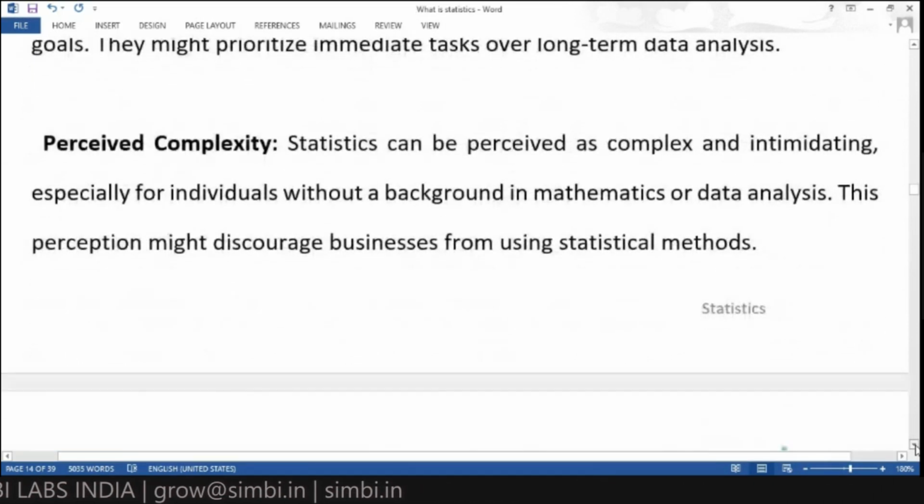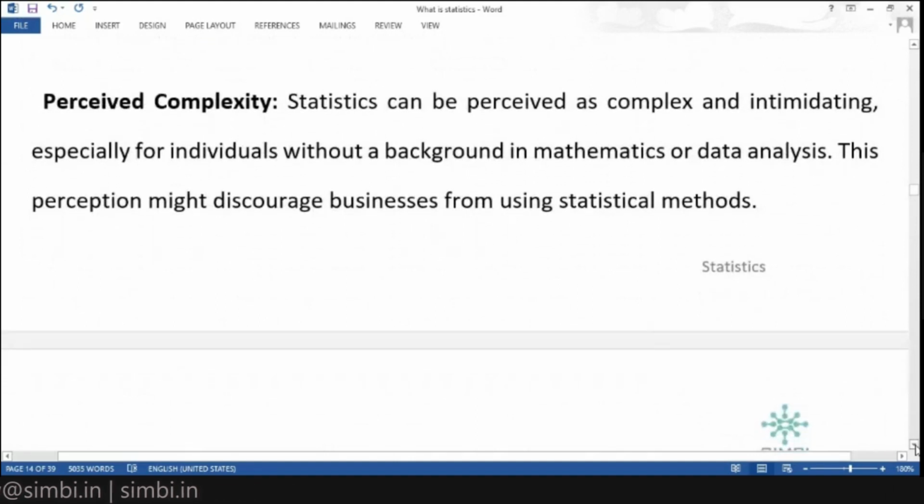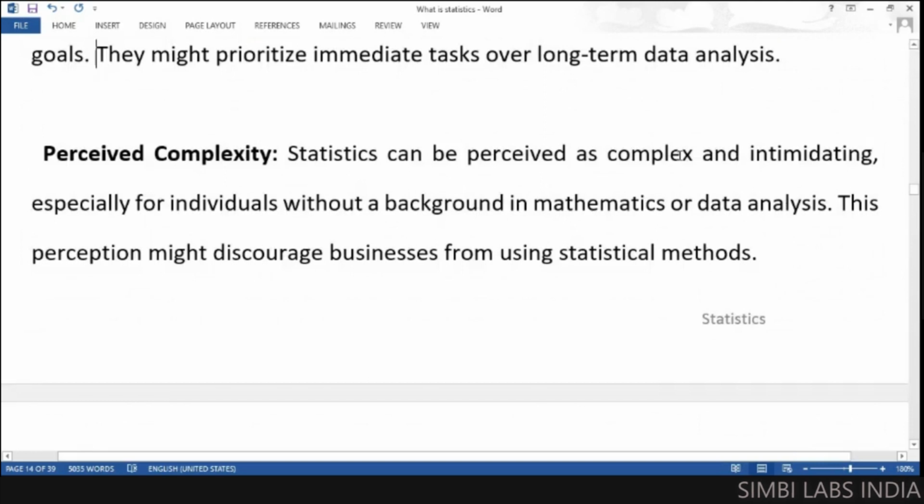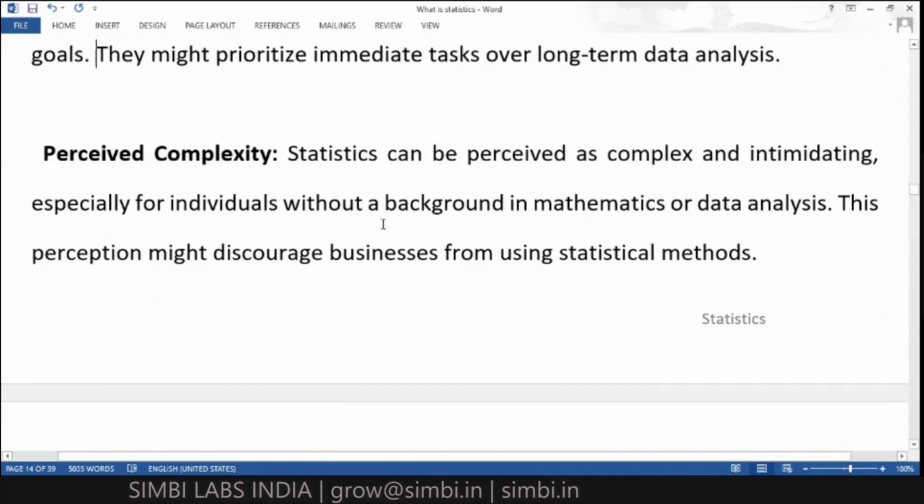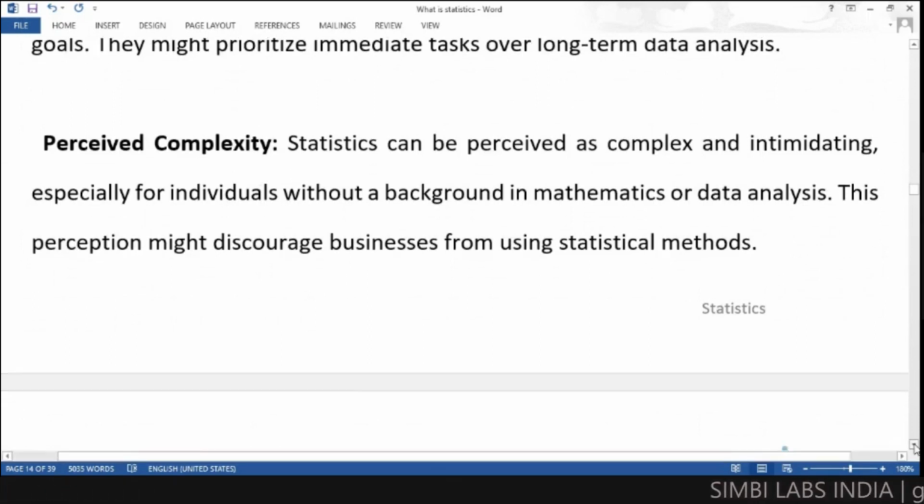And perceived complexity. Perceived complexity means statistics can be perceived as complex and intimidating, especially for individuals without a background in mathematics or data analysis. In that sense, it might discourage businesses from using statistical methods.